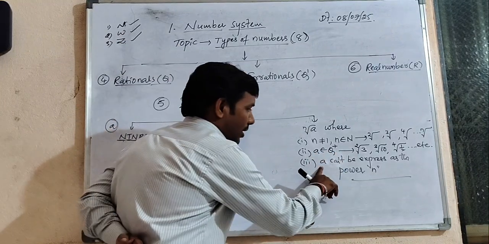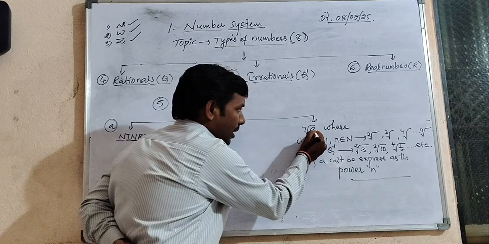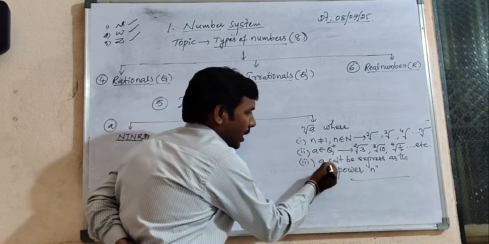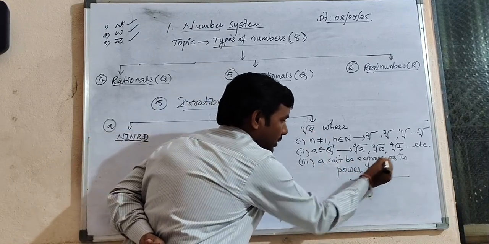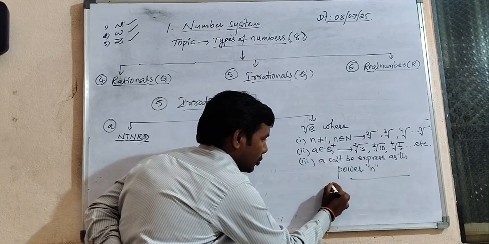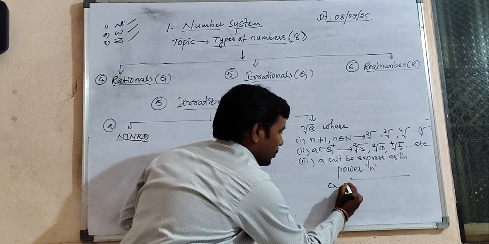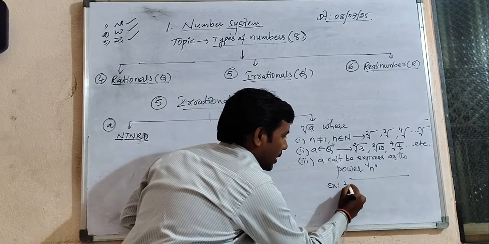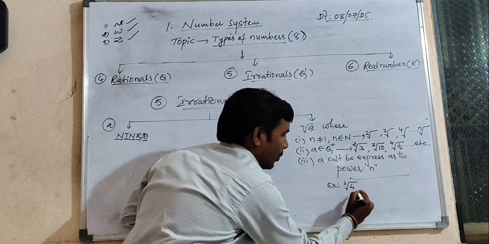Now, what is the third condition? Inside, A cannot be expressed as the power of n. As a small example, observe: suppose the second root of 4.